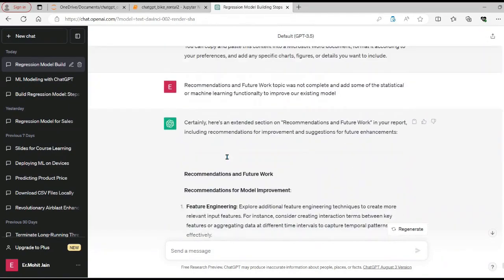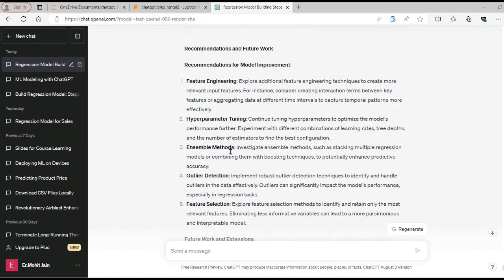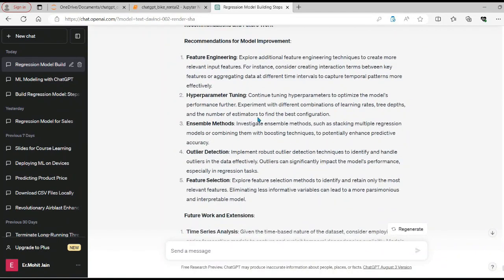But the recommendations they have given look to be very generalized. They have not mentioned any methods as such, for example for feature engineering what other methods we can use, or for hyperparameter tuning or ensemble methods what other methods we can select. But it could be a good idea, when you build your own report, to ask ChatGPT to provide very specific examples rather than very standard responses.